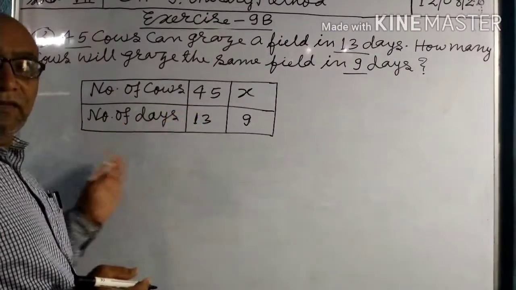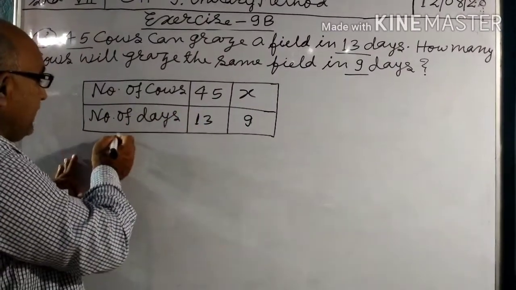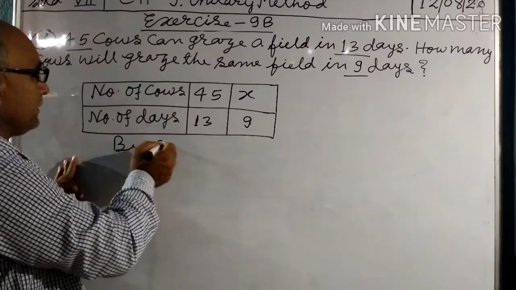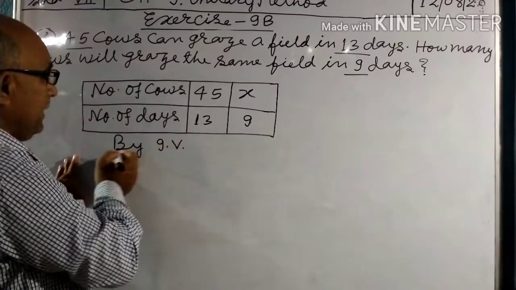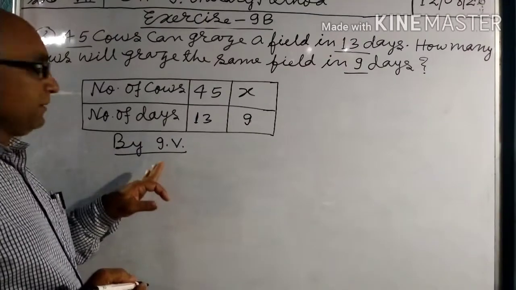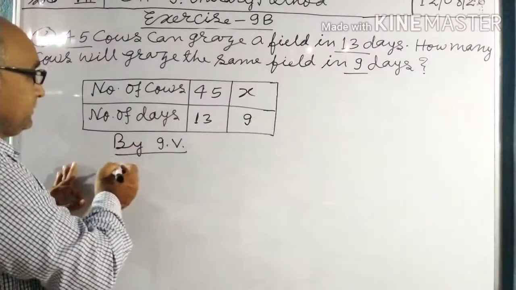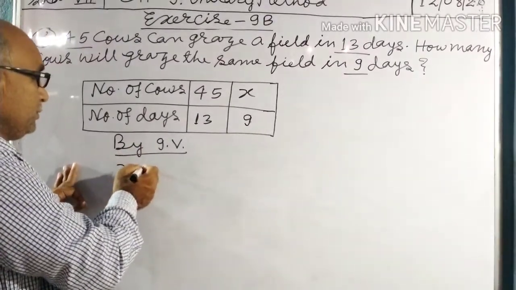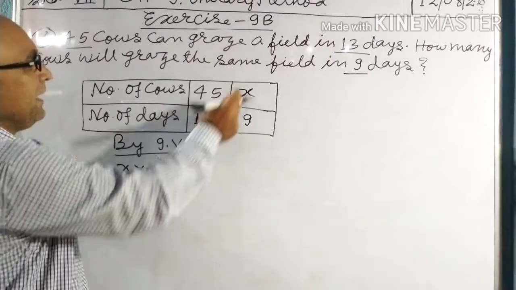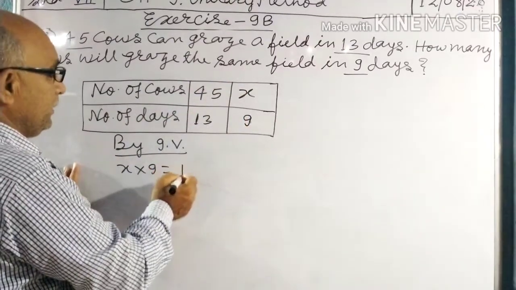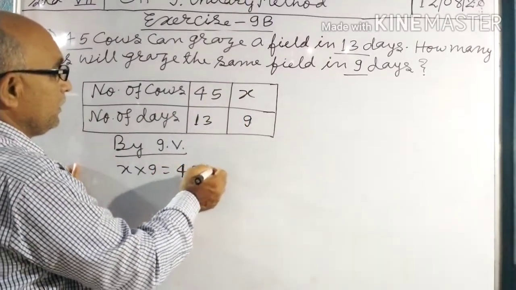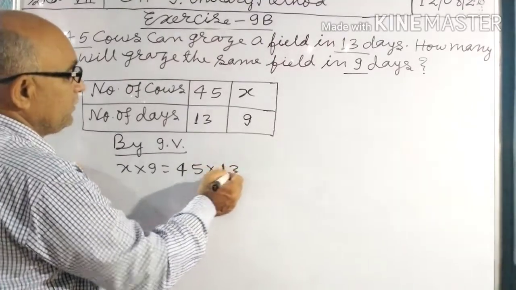It is in inverse variation. So by IV, by inverse variation, x into 9 equals 45 into 13.